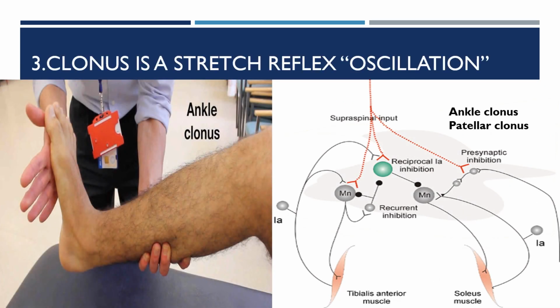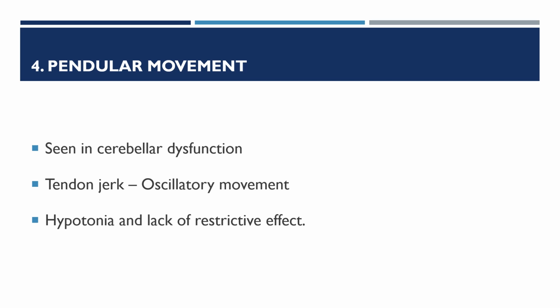So clonus is a stretch reflex oscillation. Here you can see the ankle clonus, and then pendular movement. So this is seen in cerebellar dysfunction. So tendon jerk causes an oscillatory movement, and there will be hypotonia and lack of restrictive effect.